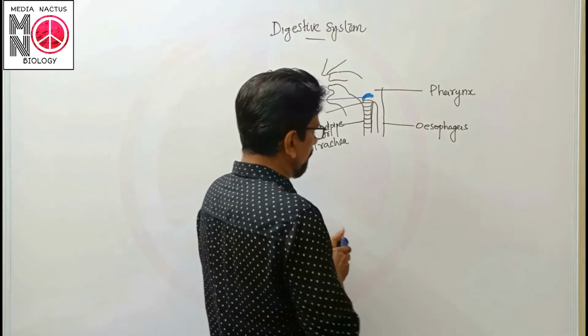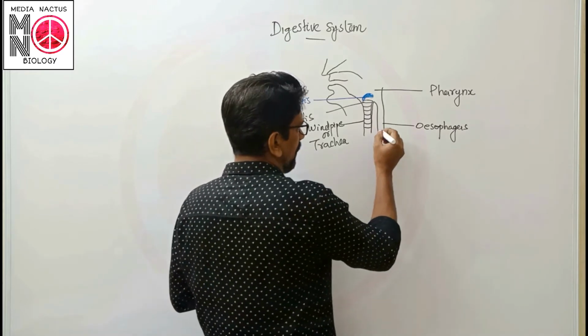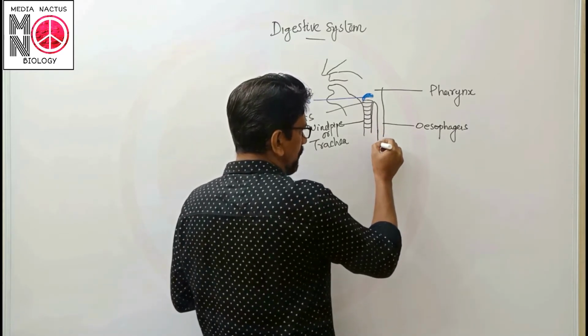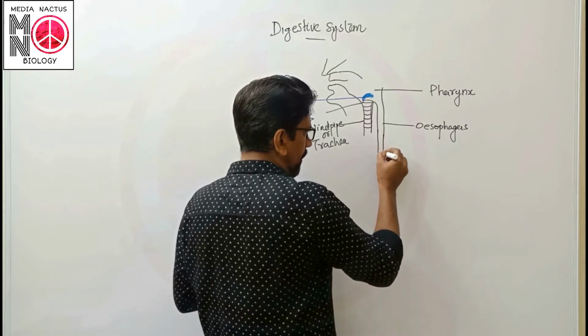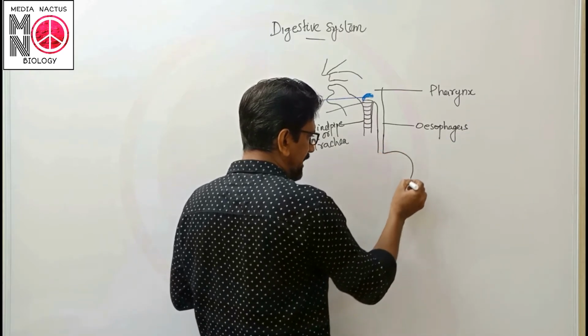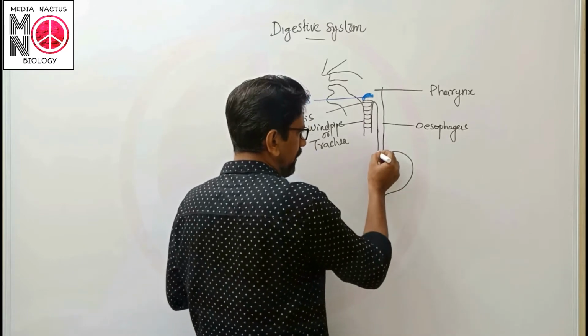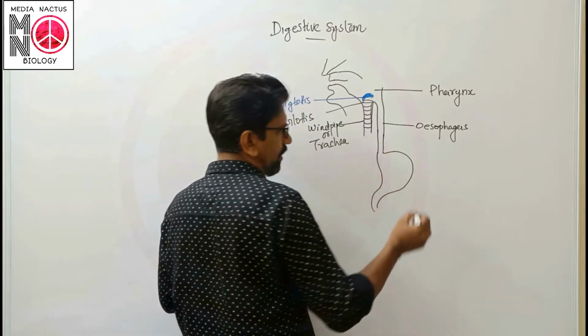Now from the esophagus the tube moves toward the next region, which is the stomach. The stomach is considered a J-shaped organ.